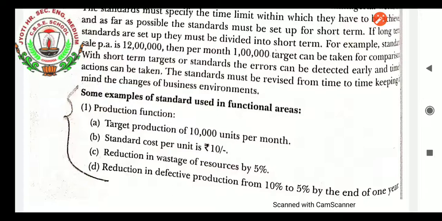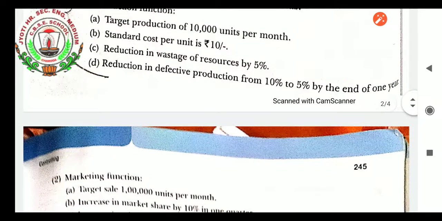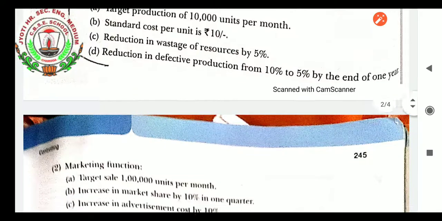The standard must be revised from time to time keeping in mind the changes in the business environment. Some examples of standards used in functional areas are as follows. Production function: target production of 10,000 units per month, standard cost per unit rupees 10, reduction in wastage of resources by 5%, reduction in defective production from 10% to 5% by the end of one year.